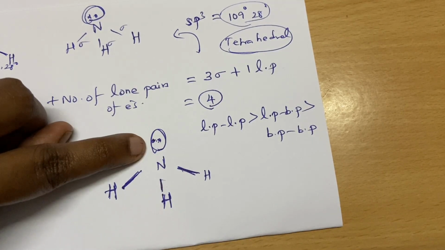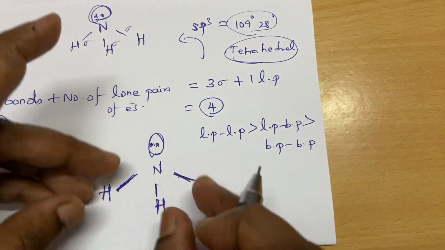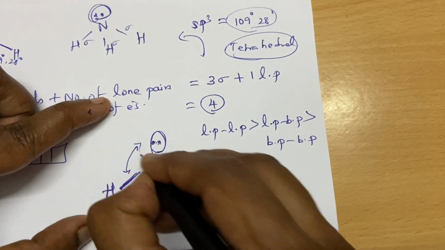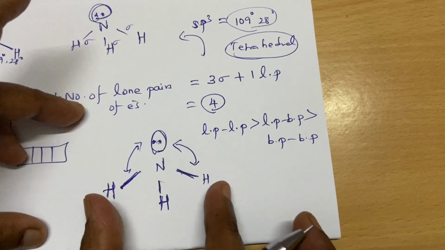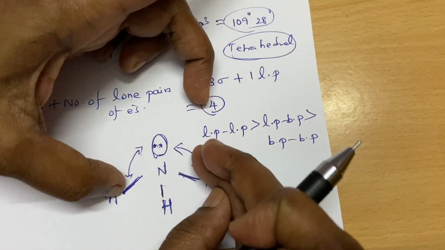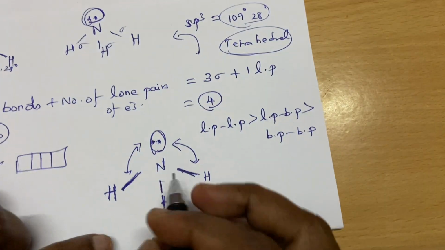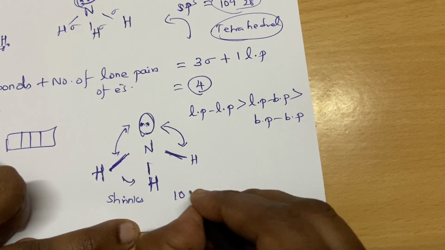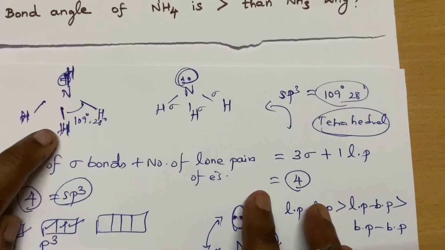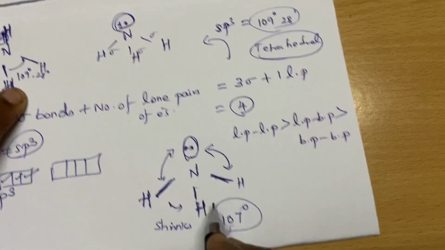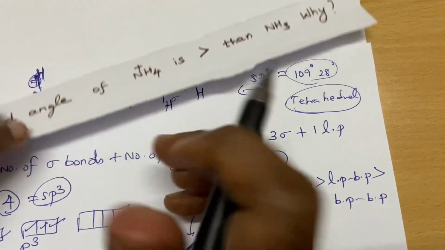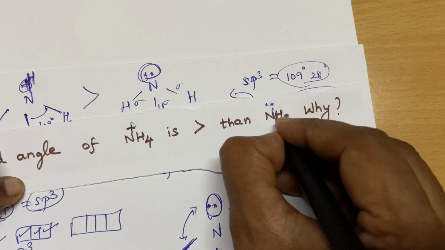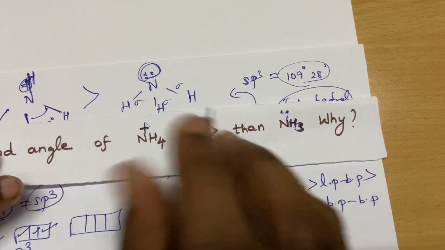Because of this, what happens? The bonds get away from this lone pair. There is a repulsion, so automatically they move away from the lone pair and come closer to each other. So the bond angle shrinks here, and it becomes 107. Instead of 109, it is 107. So that is why protonated ammonia is greater. Due to the lone pair on nitrogen, repulsion creates the reduction in bond angle.